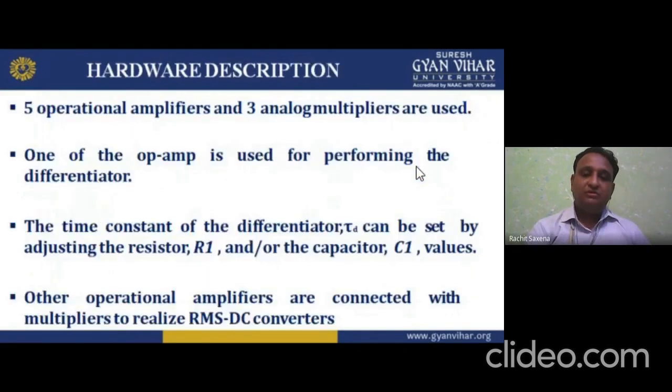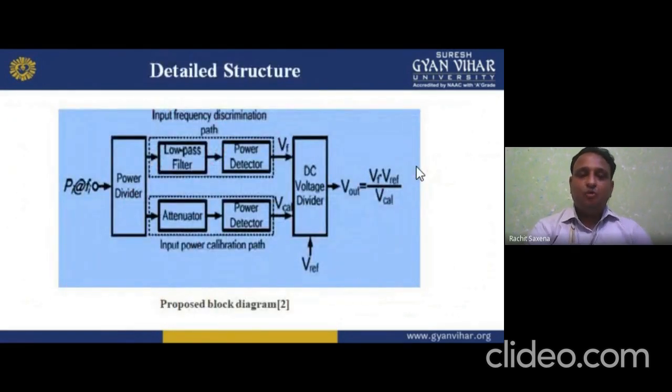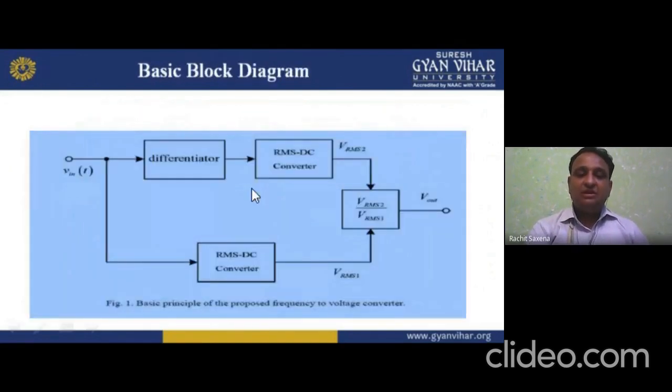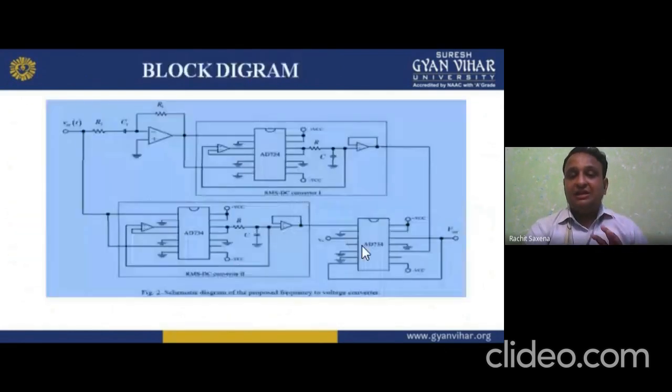Now moving forward, again 5 operational amplifiers and 3 analog multipliers. We can check the similarity between these. We have two paths: input frequency discrimination and input power calibration. Then we have the differentiator, RMS DC converter, VRMS. This is the basic principle of the proposed frequency converter. This is again the proposed block diagram, and this is basically what we want to make.